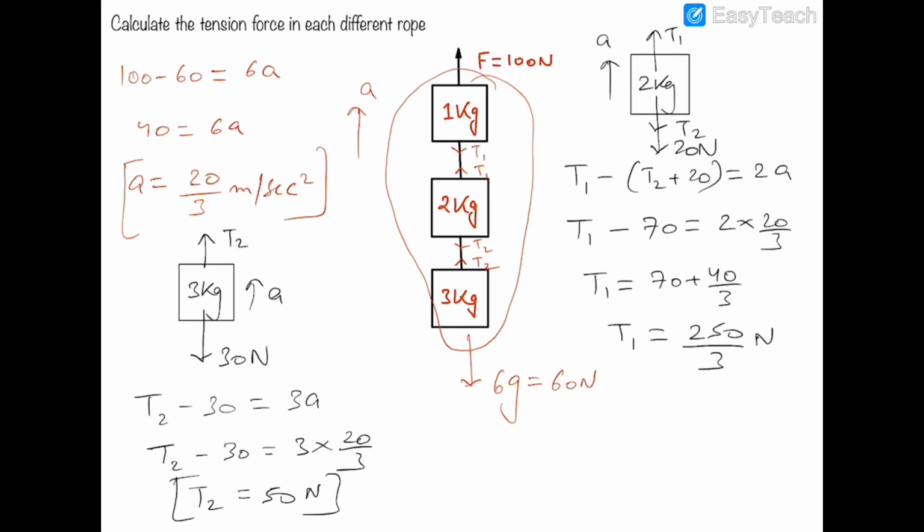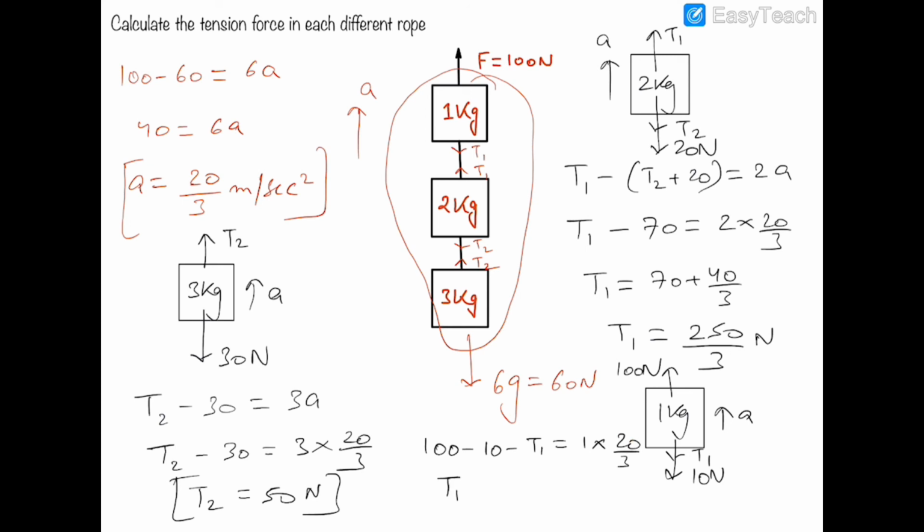Now to counter check our answer of T1, we can see that this block of 1 kg has a force of 100 Newton in the upward direction, and 10 Newton of mg in the downward direction, and T1 in the downward direction, and the acceleration pointing upwards. So the equation would be 100 minus 10 minus T1 will be equal to 1 into A. A will be equal to 20 by 3.